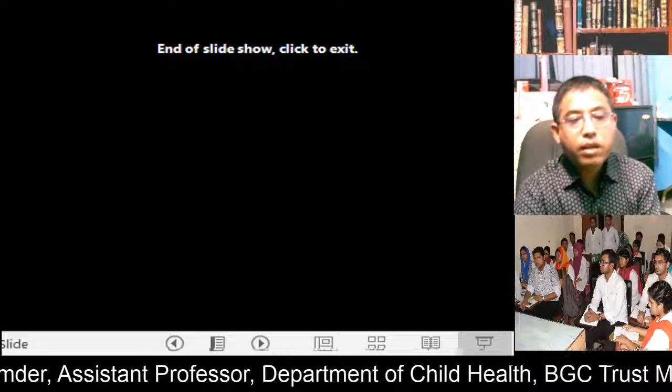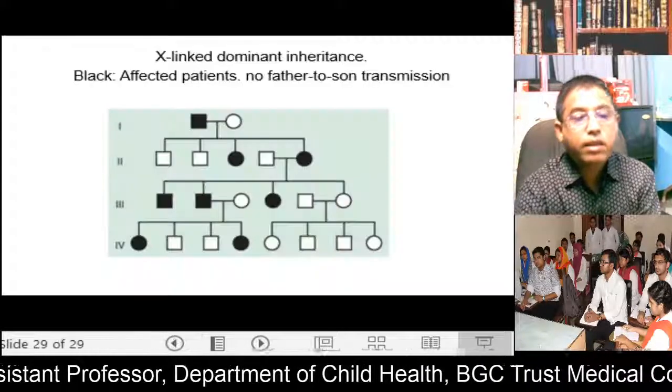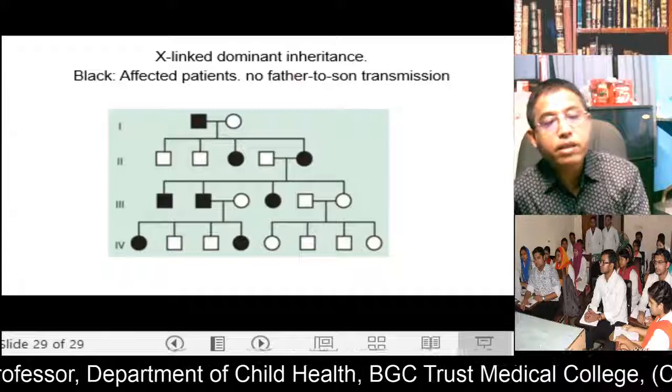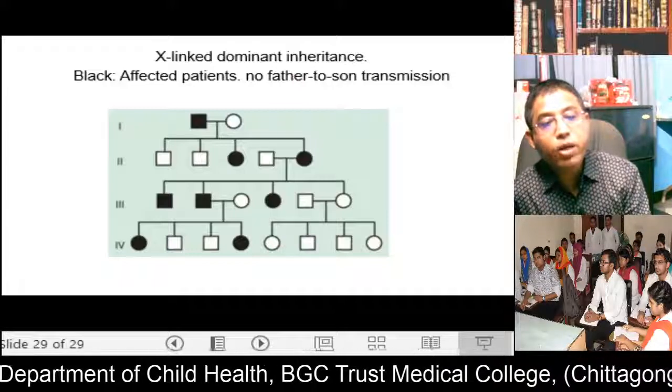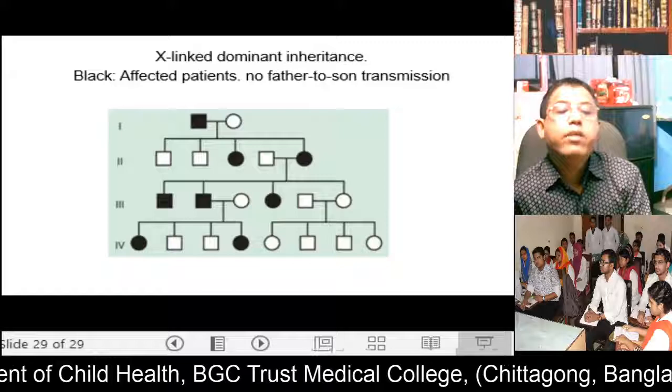So dear students, here is about the single gene disorders, and you should read thoroughly, and then you can understand easily.